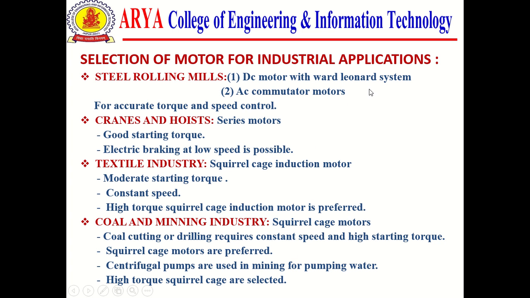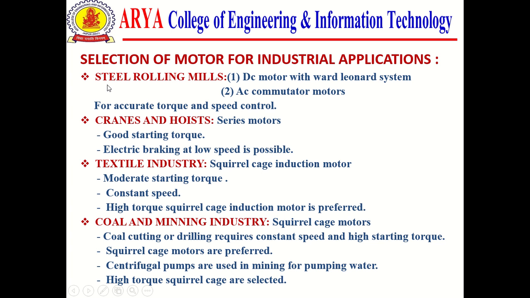Selection of motors for industrial application. If you have knowledge in the industrial area, these are the specific points for selection of a motor. Which type of motor is suitable for drive operation?